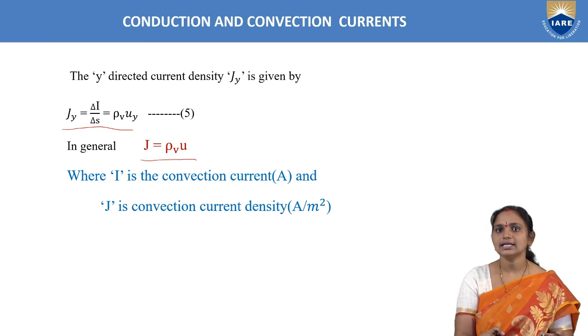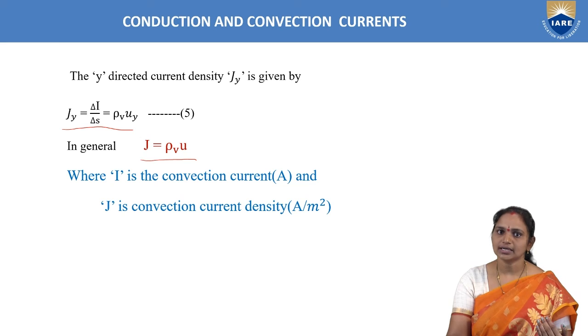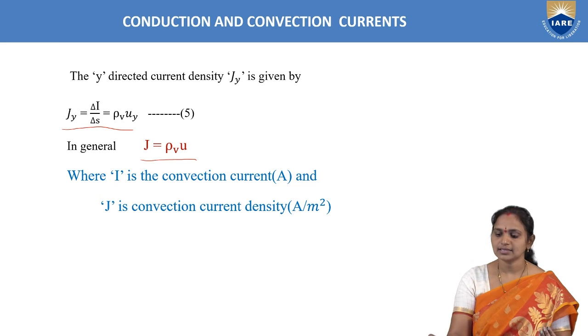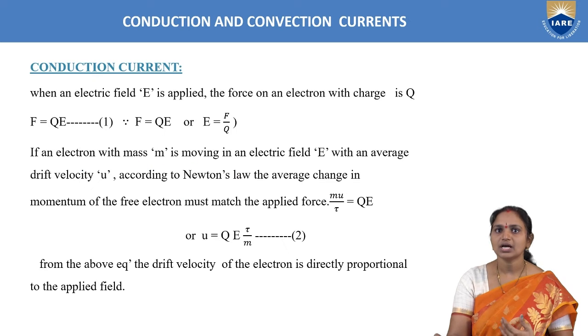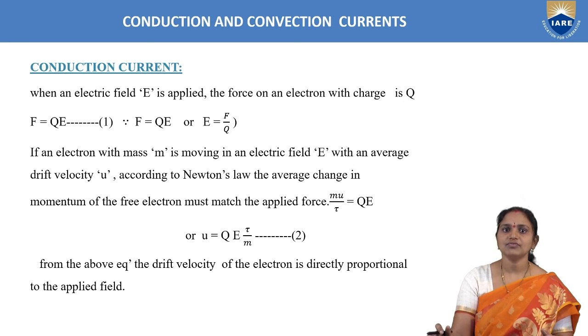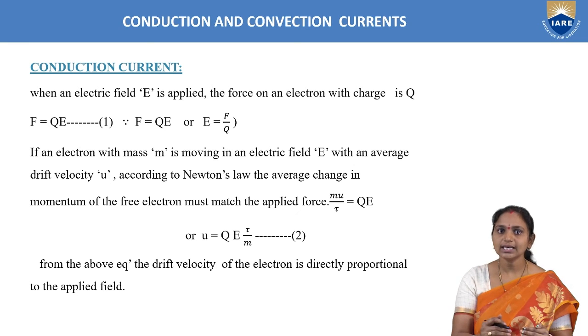So J, current density, units are amperes per meter square. And this is about convection current. Convection current is all the current in dielectrics. And the next current we have is conduction current. From the name itself, this may be the current in conductors.